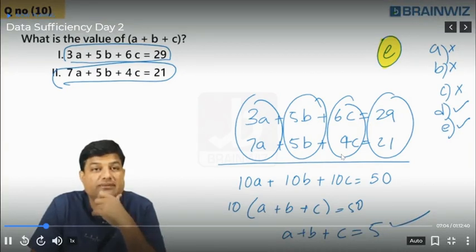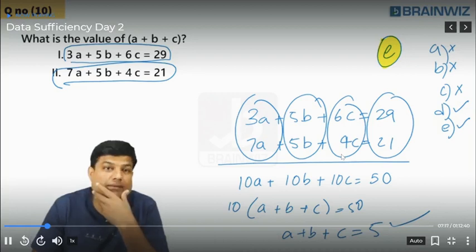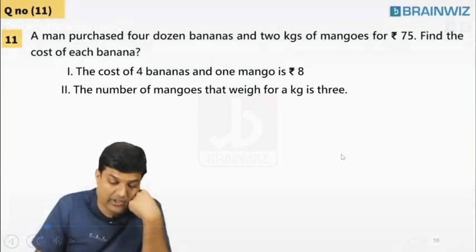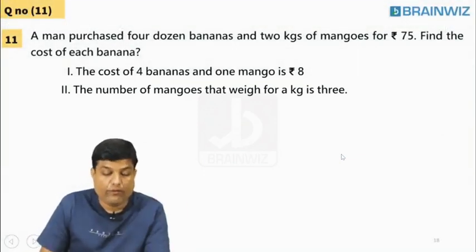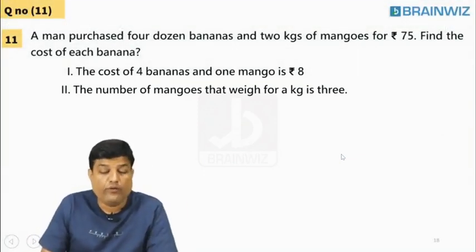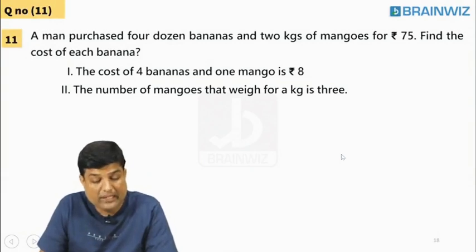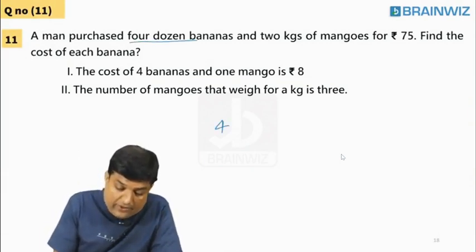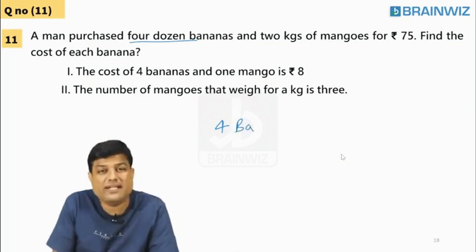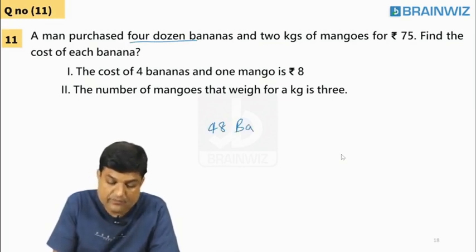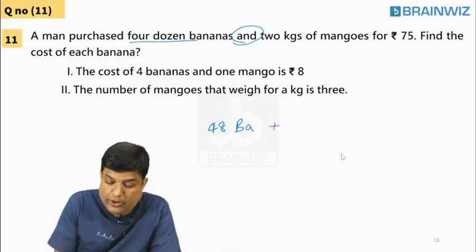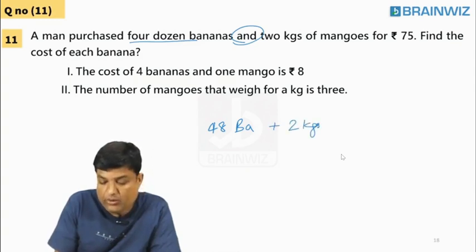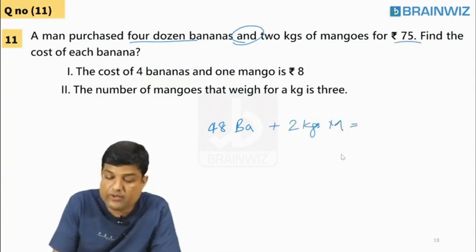Now I wrote 6c. Are you understanding, Rishikesh? I teach the 11th one. Let's go to the 11th one here. A man purchased 4 dozens of bananas, not 48. A man purchased 4 dozens of bananas. 4 dozens of bananas means 48 bananas. And 2 kgs of mangoes. At what price, students? 75 rupees.